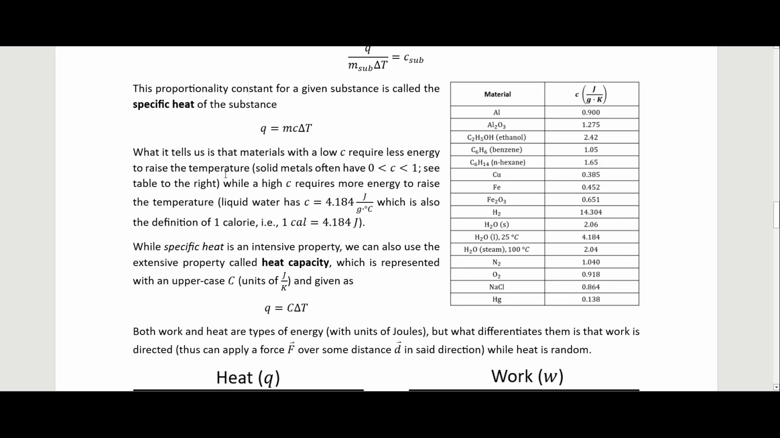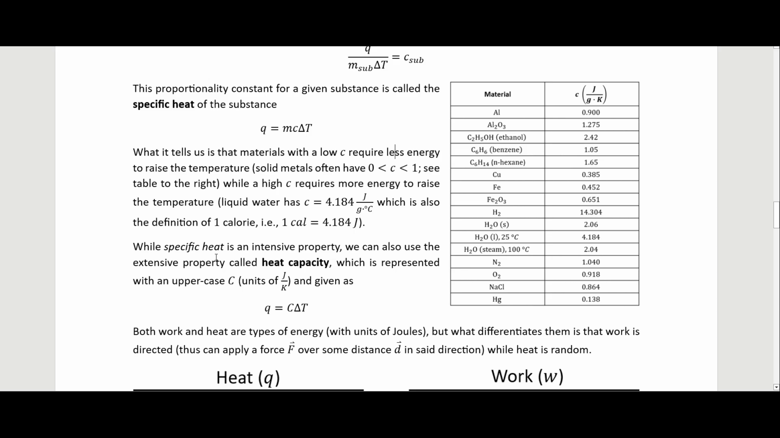What it tells us is that materials with low C require less energy to raise the temperature. So for instance, metals, which is often somewhere between 0 and 1, we can look at that in the table to the right here. We see that for our metals, like copper or iron, these are between 0 and 1. While a high C requires more energy to raise the temperature. So for instance, liquid water has a C of 4.184, and the units on that will be joules over gram degree Celsius, which is how we define the calorie. So 1 calorie equals 4.184 joules.